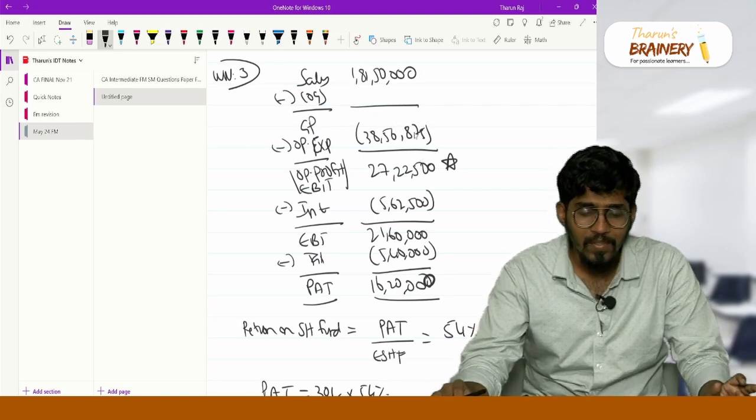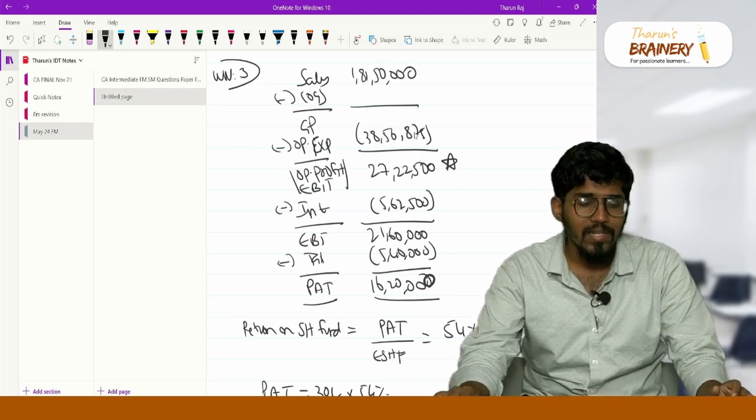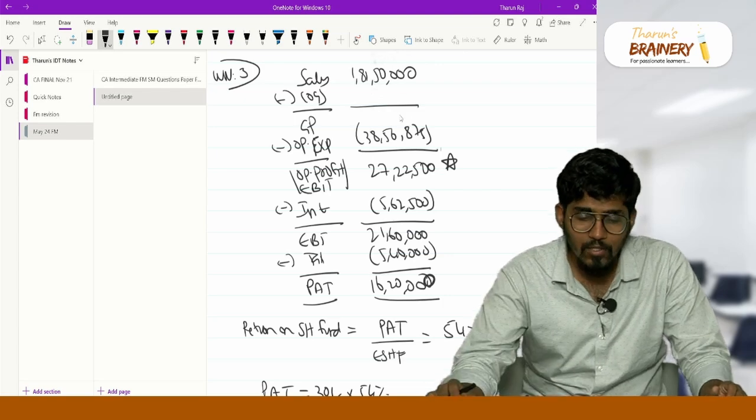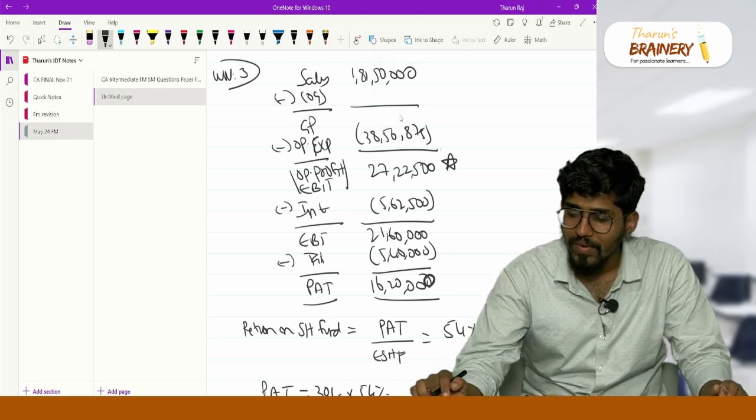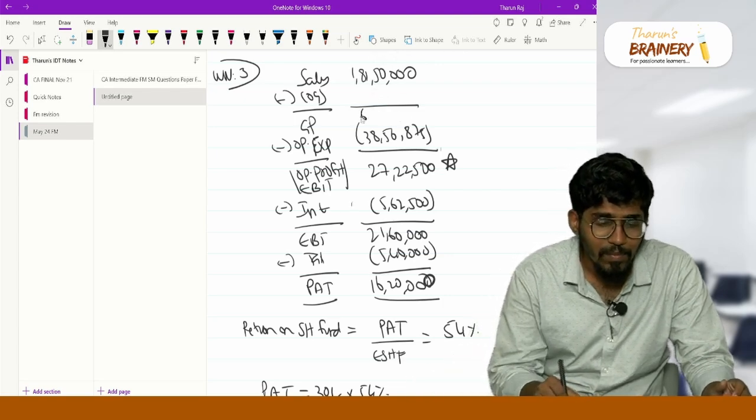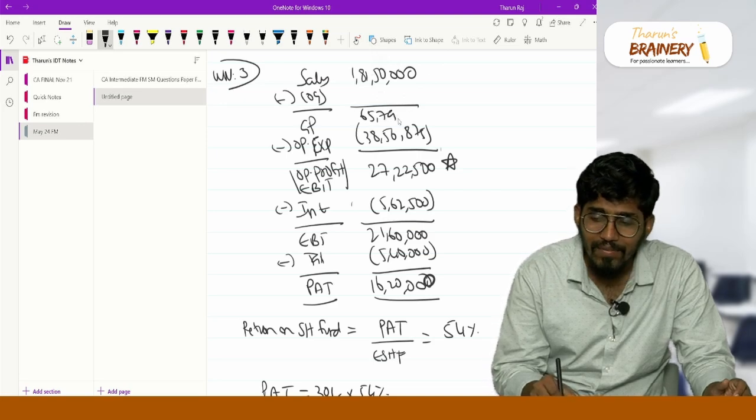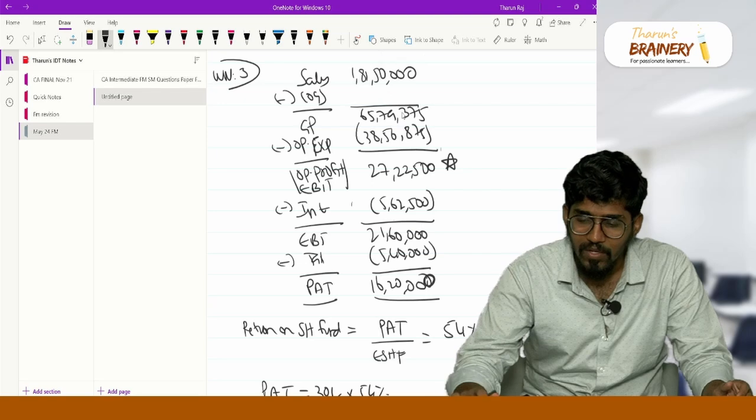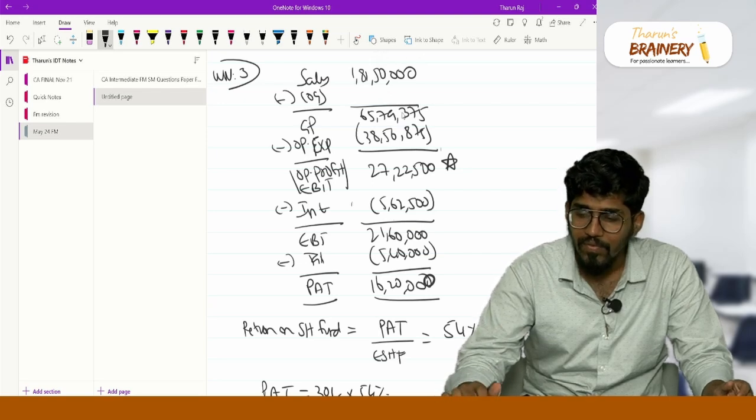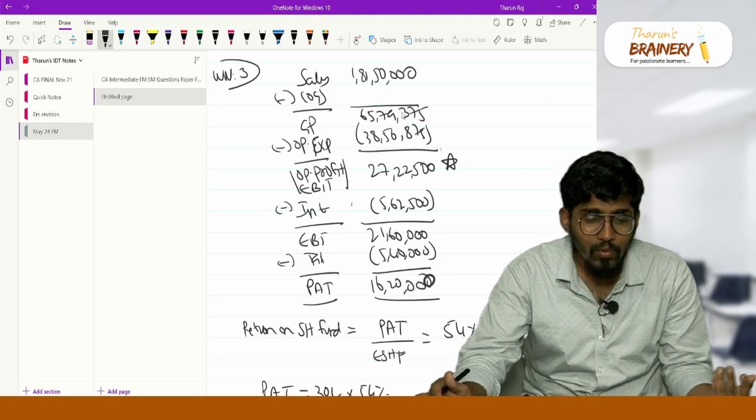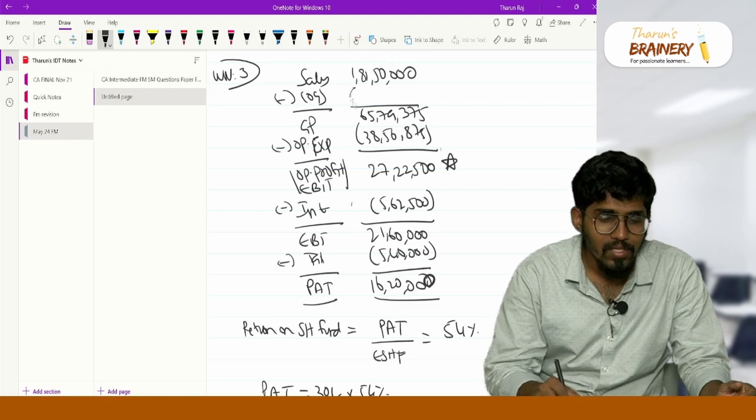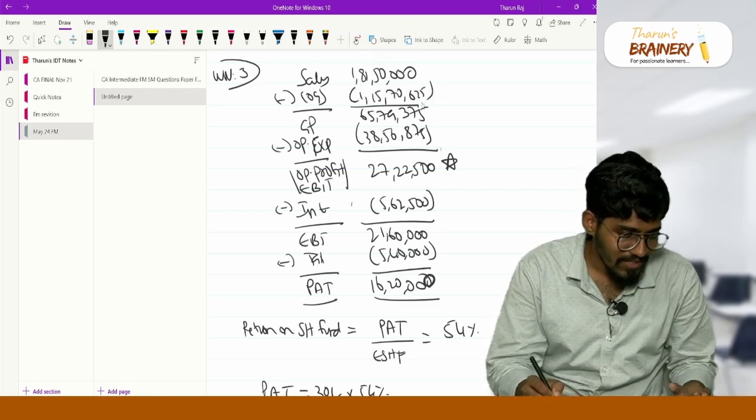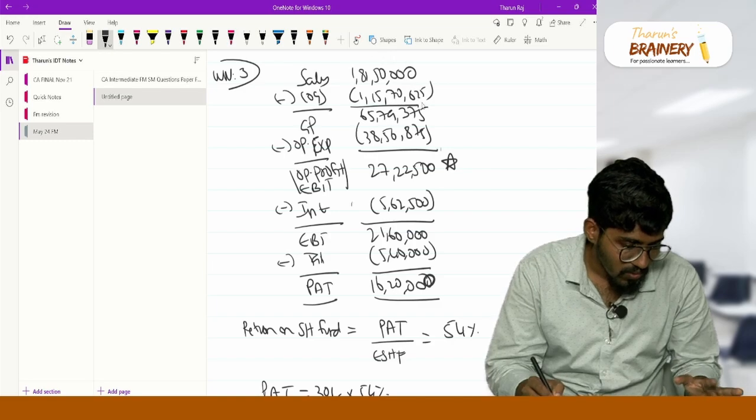If this is my operating expenses, what is my GP? My GP is nothing but operating profit plus operating expenses, correct? Because if I add these two, I will get it. So plus 27 lakh 22,500, I will get my GP as 65 lakh 79,375. Then what is my COGS? My COGS is sales, 1 crore 81 lakh 50,000, minus GP. So this becomes 1 crore 15 lakh 70,625.